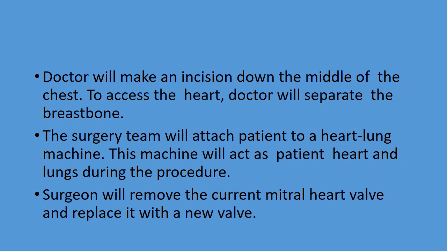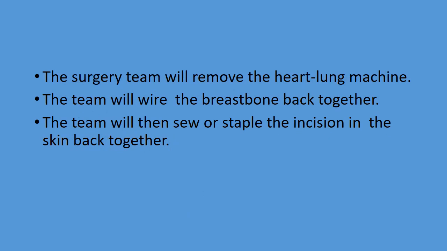Here, an incision will be made down the middle of the chest to access the heart. The doctor will separate the breastbone, and the surgery team will attach the patient to a heart-lung machine, and the machine will act as the patient's heart and lungs during the procedure. The surgeon will remove the current mitral heart valve and replace it with a new valve. At last, the surgery team will remove the heart-lung machine and wire the breastbone back together, and the team will then sew or staple the incision in the skin back together.